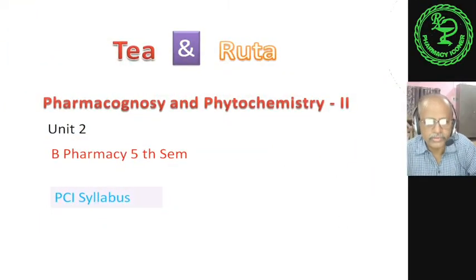Going to discuss two examples of flavonoids, tea and ruta, coming under pharmacognosy and phytochemistry, Unit 2 of B Pharm 5th semester according to the PCI syllabus. So let me start, starting from the tea.